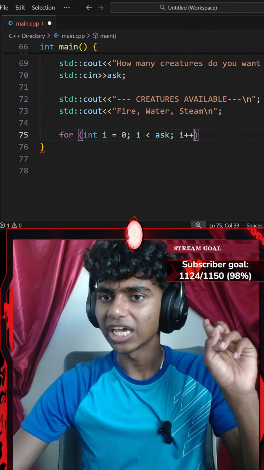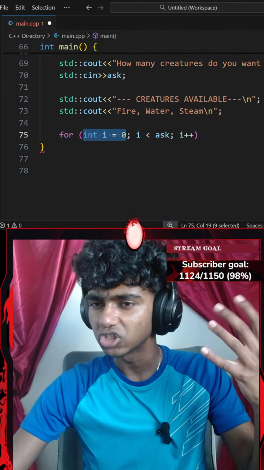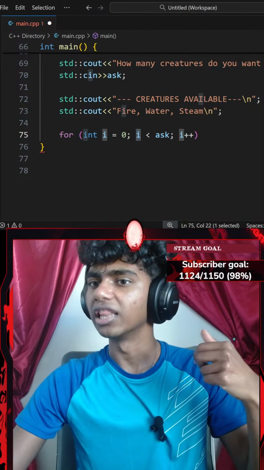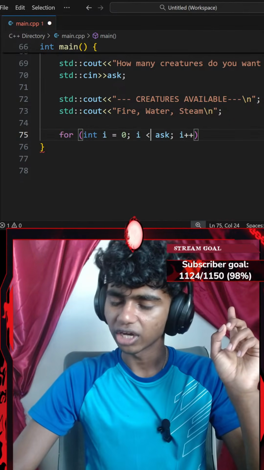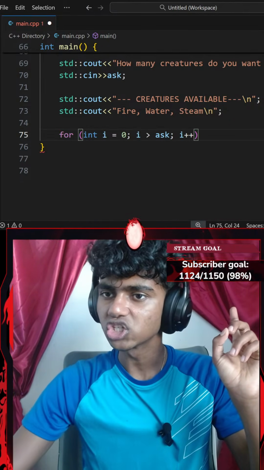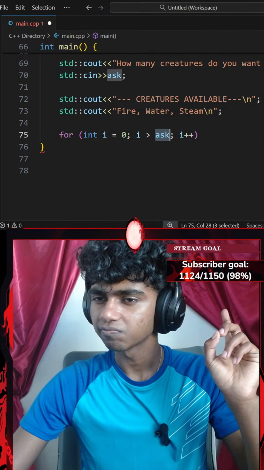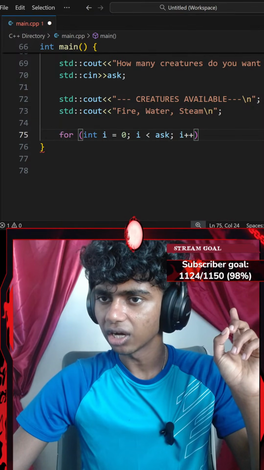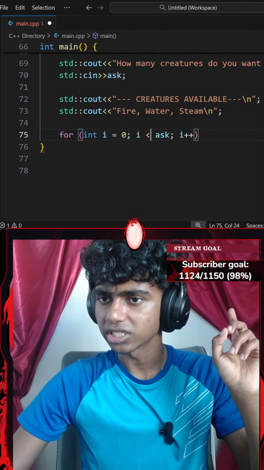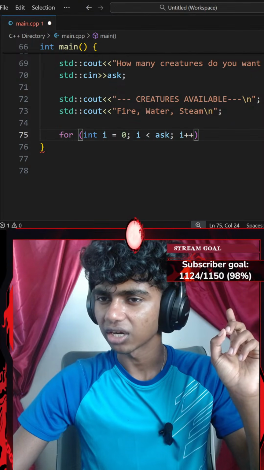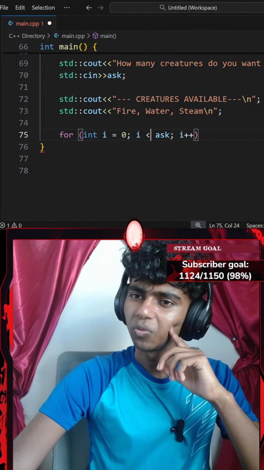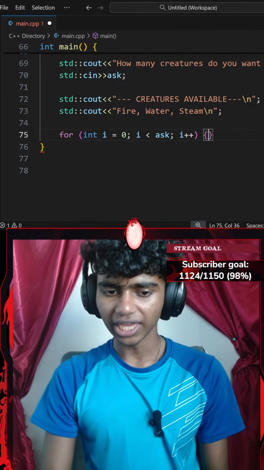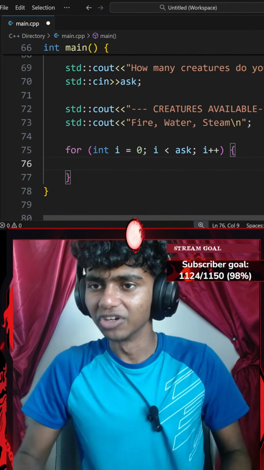Okay, so let's read what this says. For every integer of i which equals 0, while my i, which is currently 0, is less than ask. I think I should go with greater than. Actually, I think less than makes sense. While 0 is less than 3, I'm going to do something, and then while 1 is less than 3. Oh, okay, this makes sense, guys. I had to rethink that, guys. Give me a check. There we go.